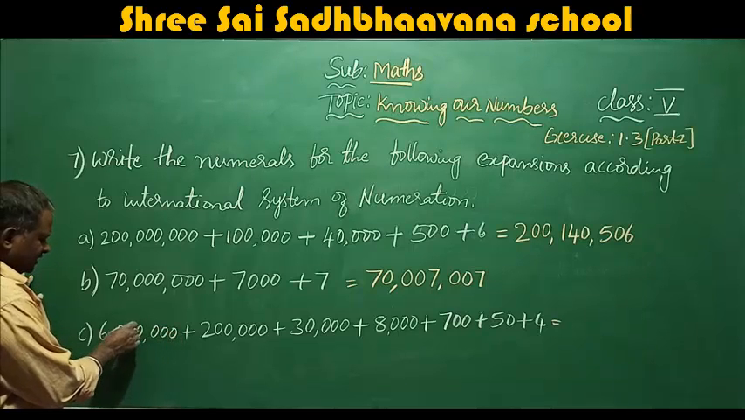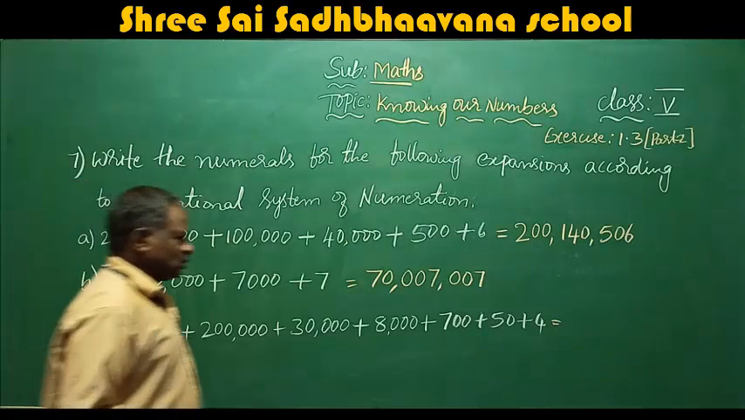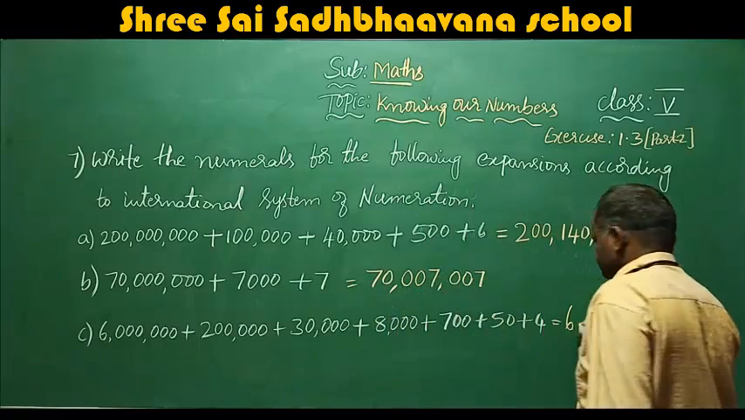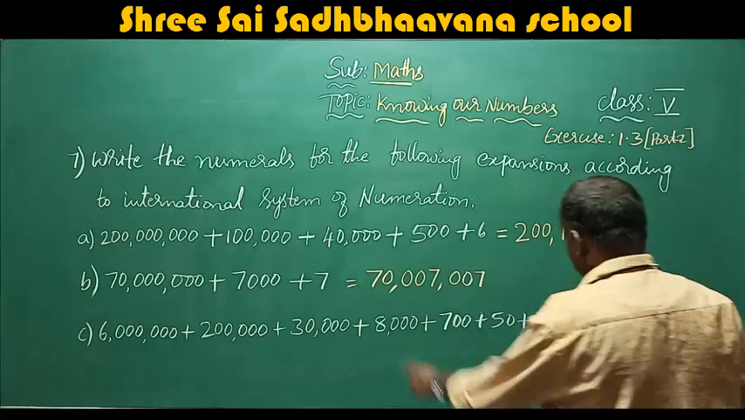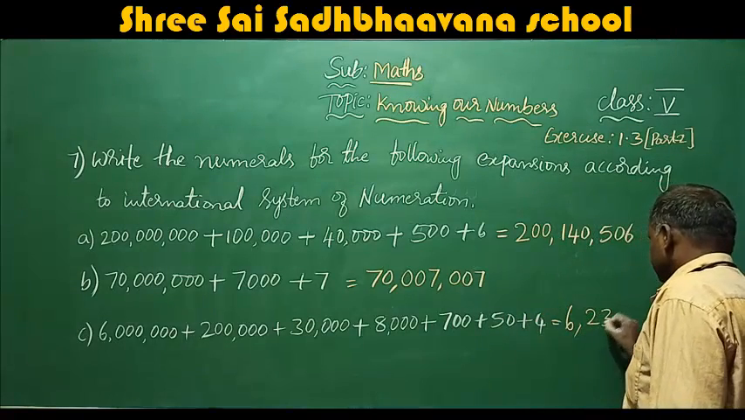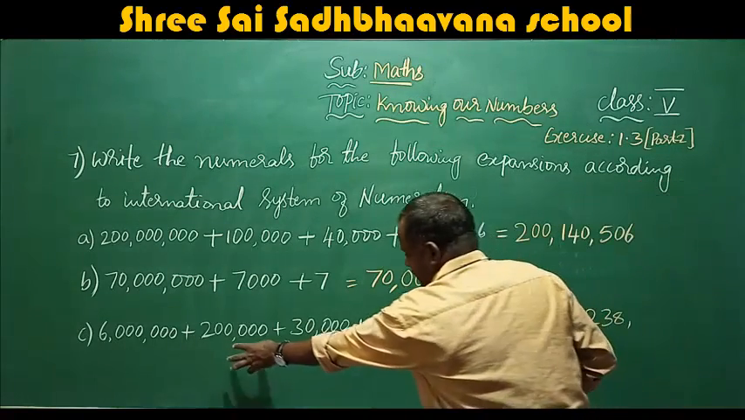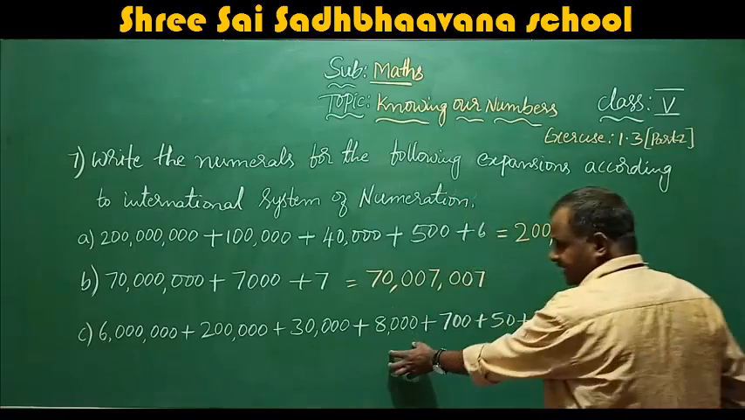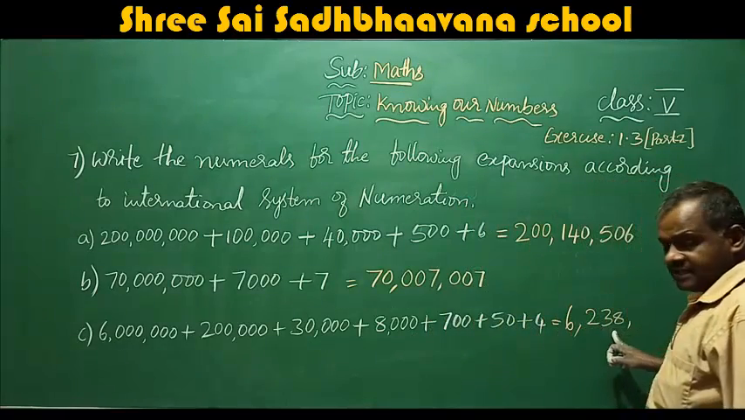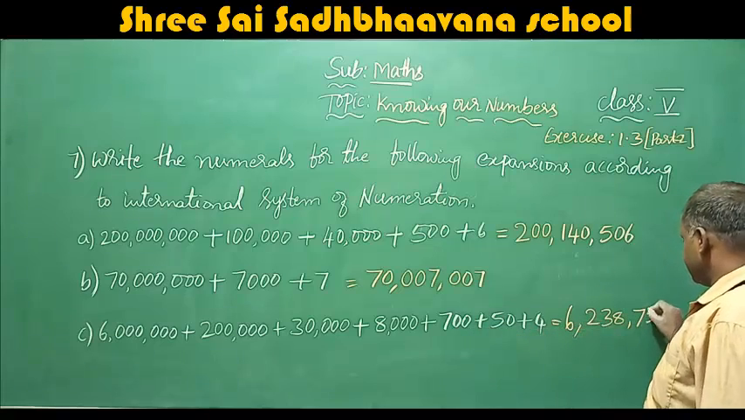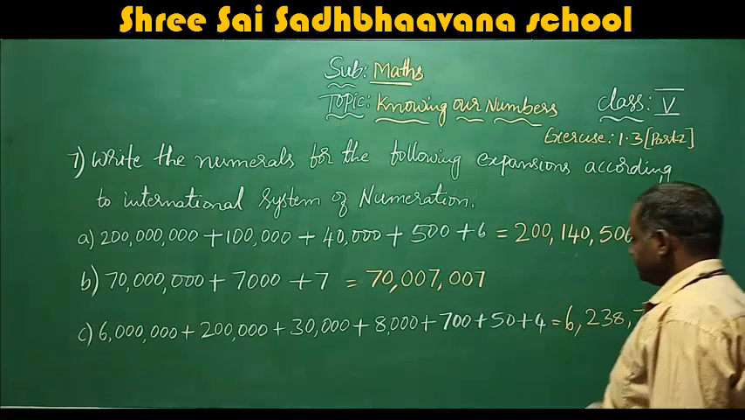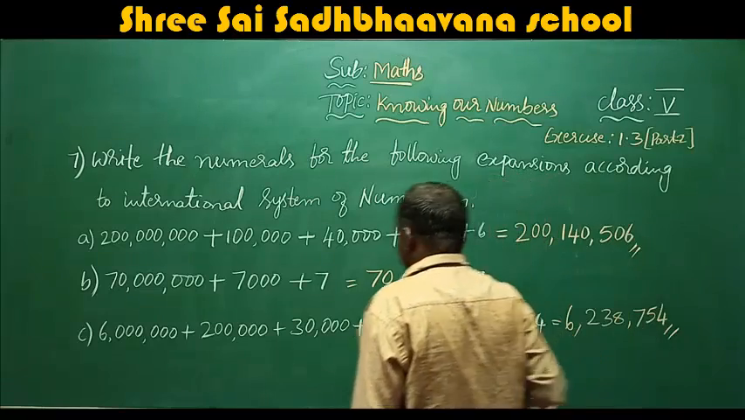When you come to here, they have given 6 million. Unit, 10, 100, 1000, 10,000, 100,000, million. So 6 million, then 238,000. This is 200,000, 30,000, 8,000. So total 238,754. So this is the answer.